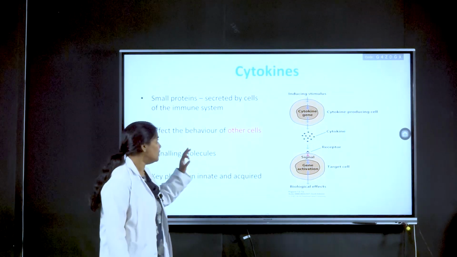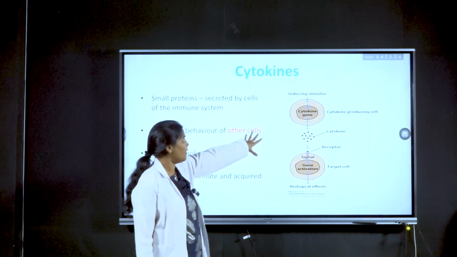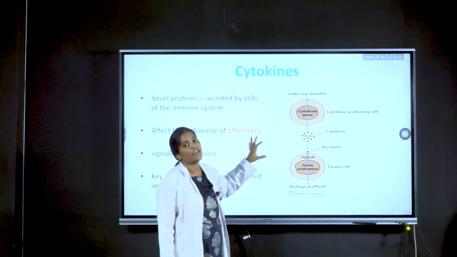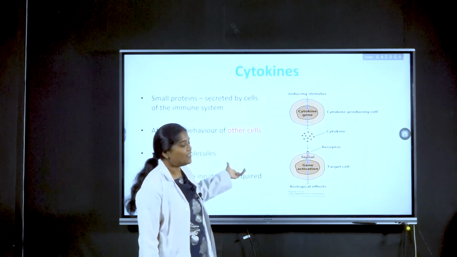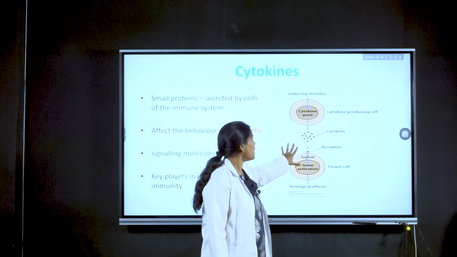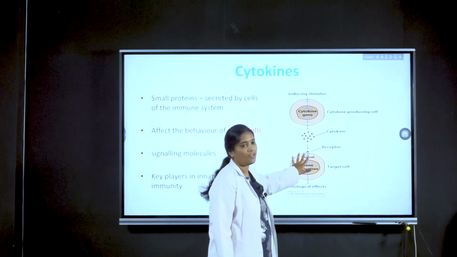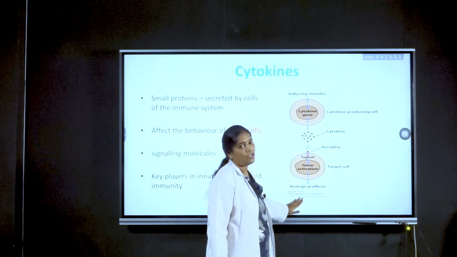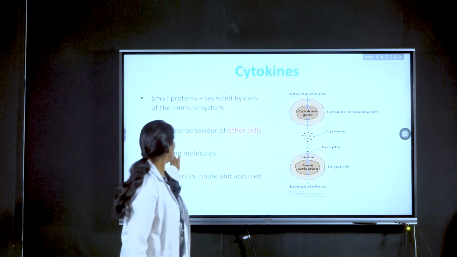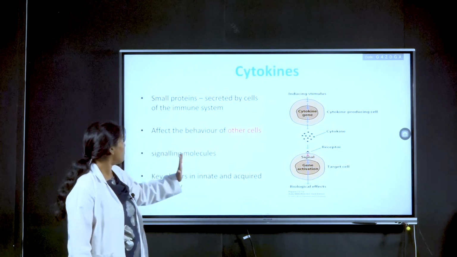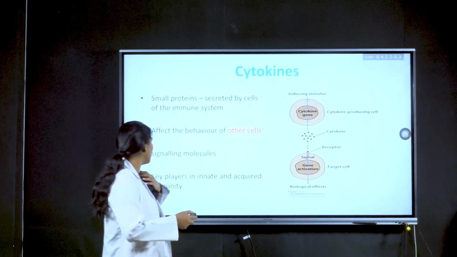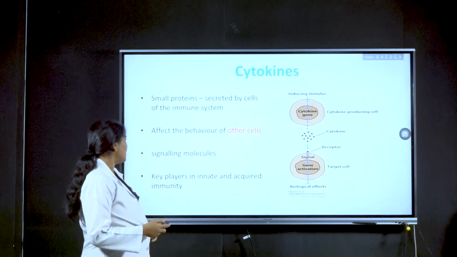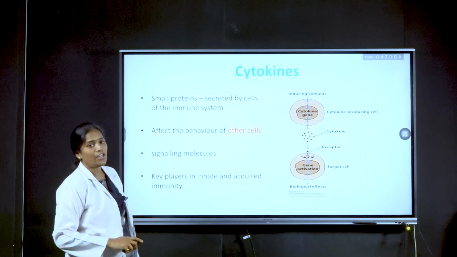Whenever an inducing signal is obtained, the cytokine-producing gene is activated. Thus cytokines are produced. These cytokines are able to detect the target cells because of the presence of receptors, and thus effects can be shown. Cytokines can modify the behavior of other cells, and they can also be called signaling molecules. They are key players in innate and acquired immunity.